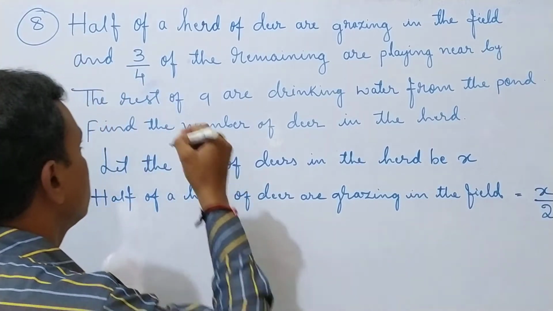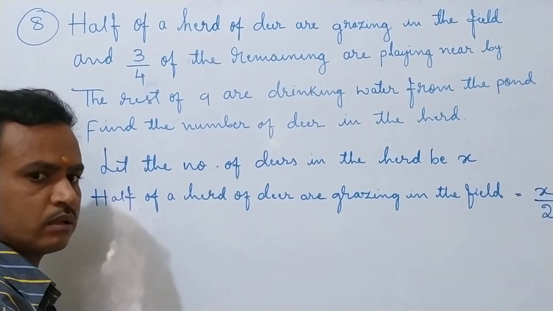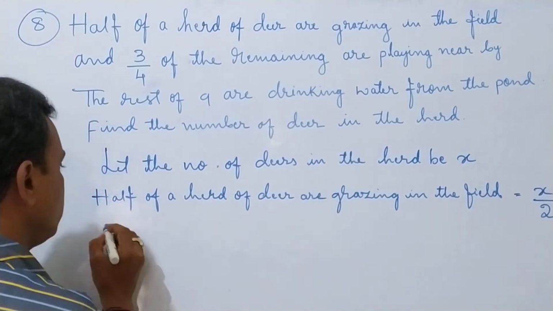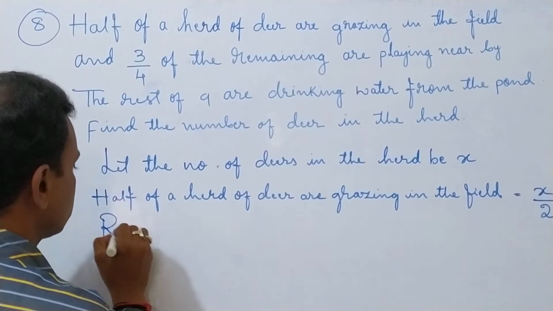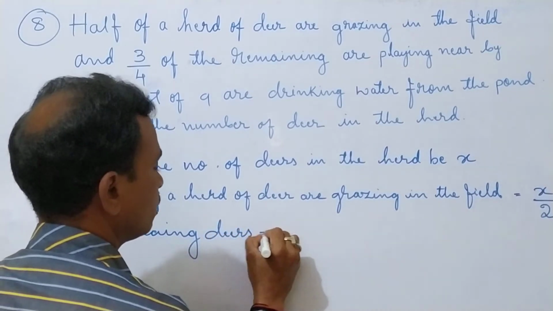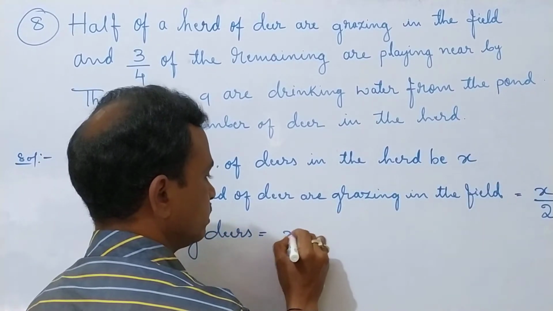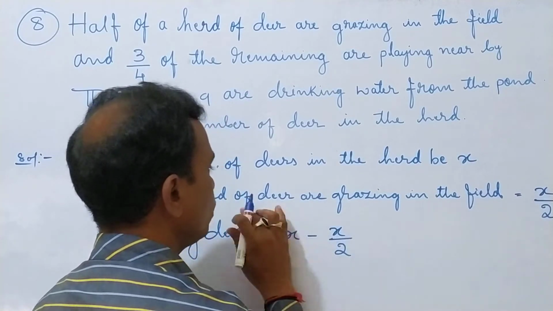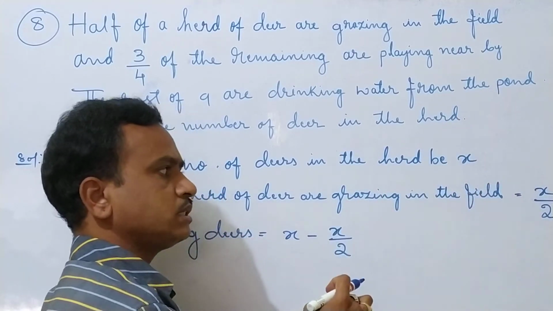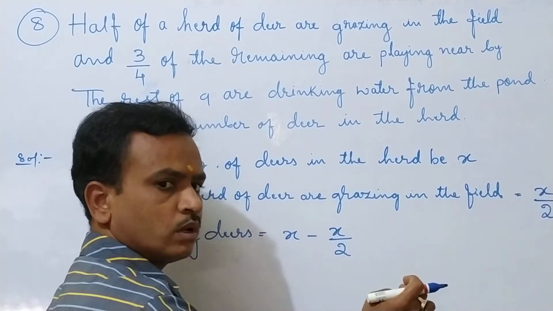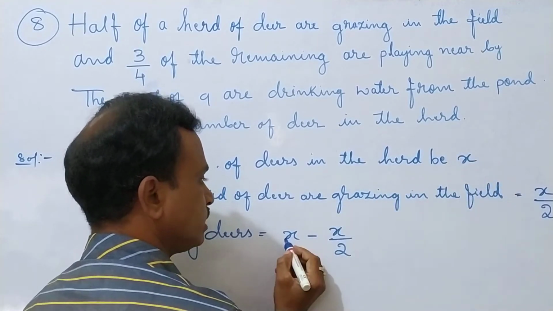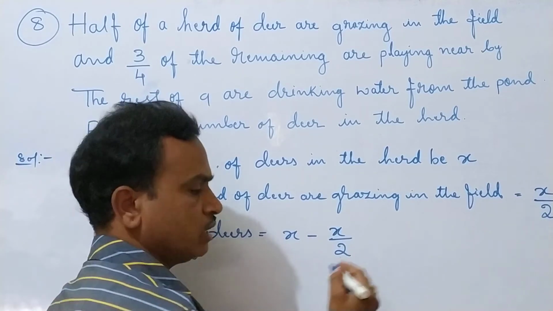Next point: and 3/4 of the remaining. How many deer remain? Total X minus X by 2.